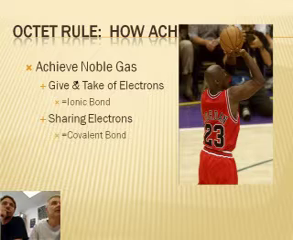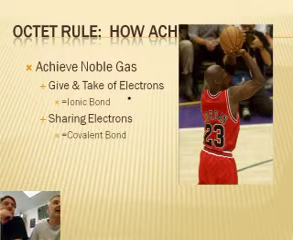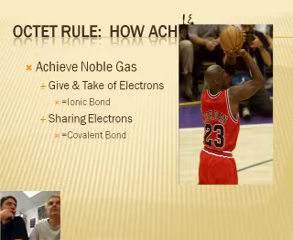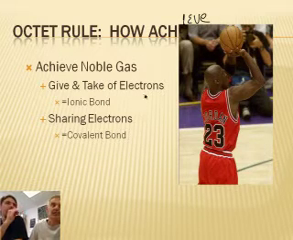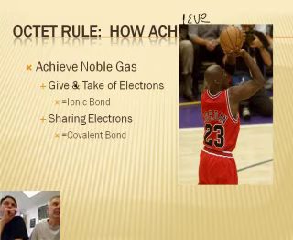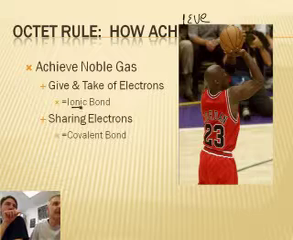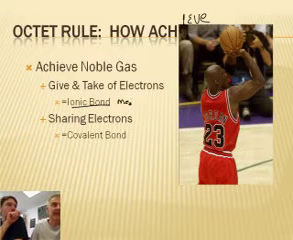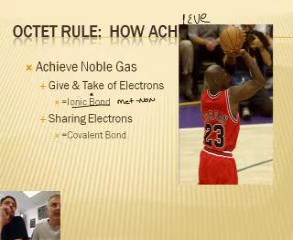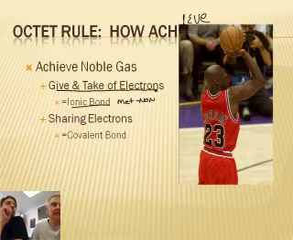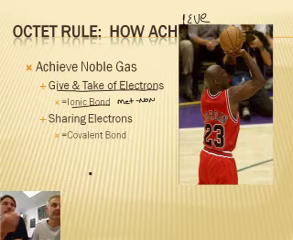We have one more thing. So how do they achieve 8? They all want 8. How does an atom get 8? The answer is it varies. In an ionic bond, which is a bond between a metal and a nonmetal, the atoms give and take electrons. An electron is transferred from one of those atoms completely to the other atom.